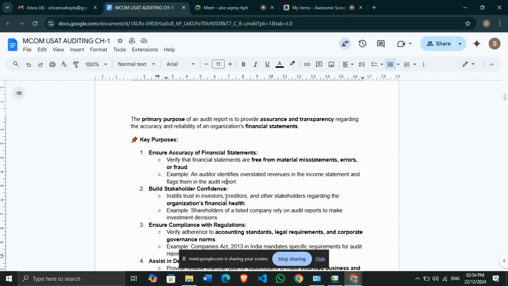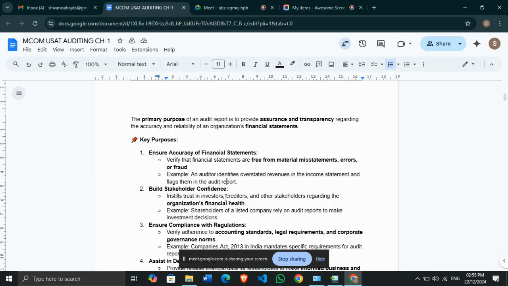Okay, so for audit reports, the first purpose is that it ensures the accuracy of financial statements, right? It verifies that the financial statements are free from any material misstatements, from any error or fraud. The auditor will go through that. For example, an auditor identifies overstated revenues in the income statement and flags them in the audit report. If the auditor finds that the revenues are overstated, that he has shown more revenues, then they will flag it in the audit report, and this is where we find the problems: the income statements are not proper.